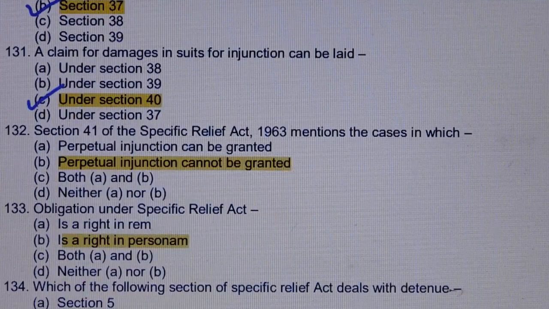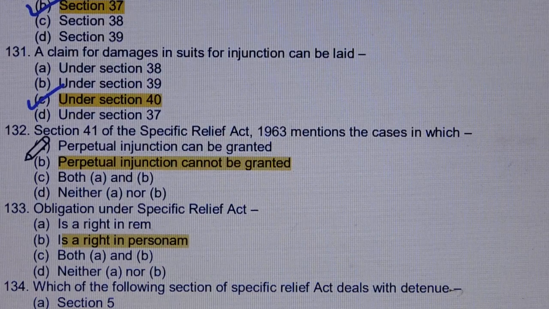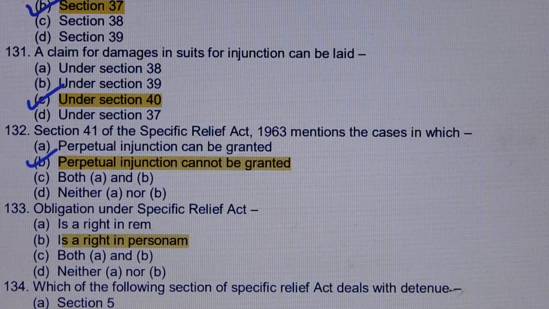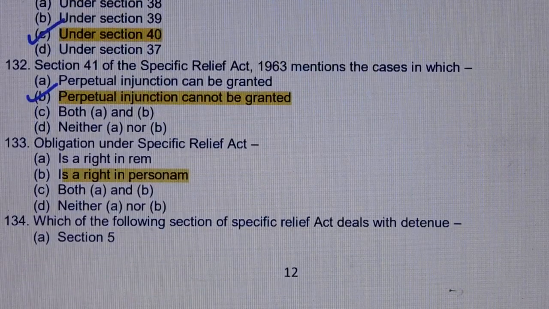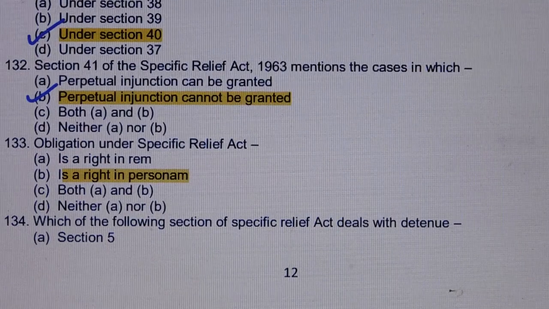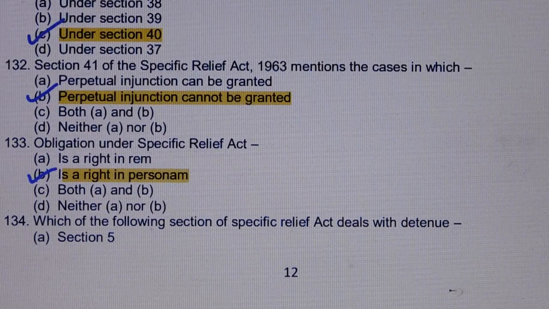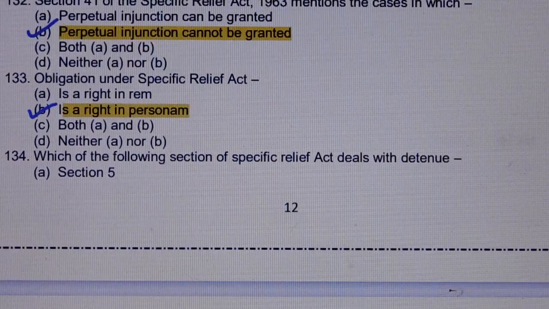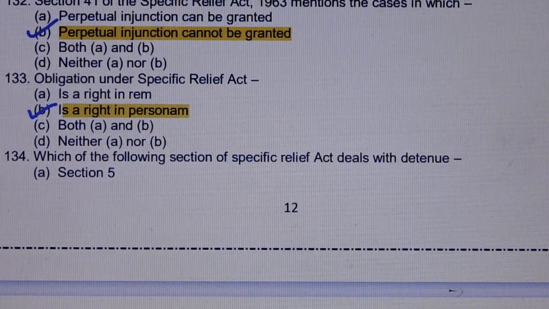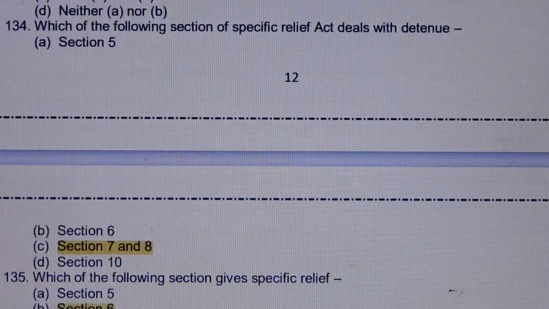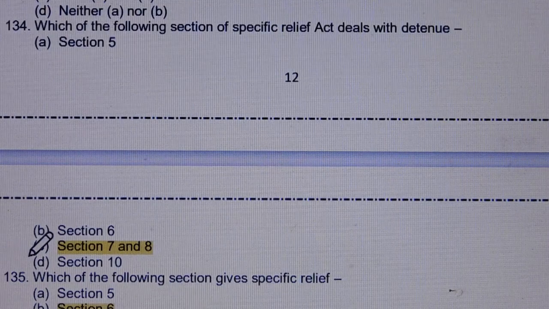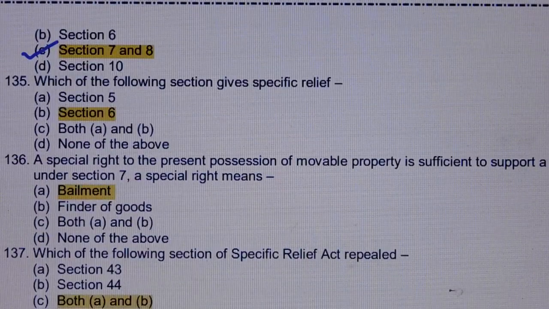Question number 132. Section 41 of the Specific Relief Act mention the cases in which. Answer is option number B, perpetual injunction cannot be granted. Question number 133. Obligation under Specific Relief Act. Answer is option number B, is a right in personam. Question number 134. Which of the following section of Specific Relief Act deals with detainee? Answer is option number C, Section 7 and 8.